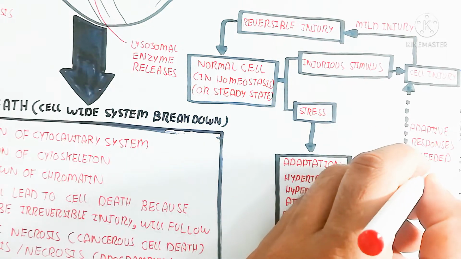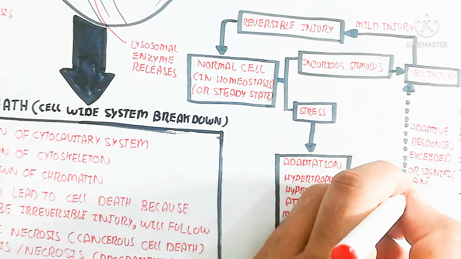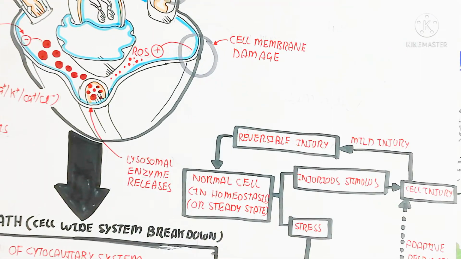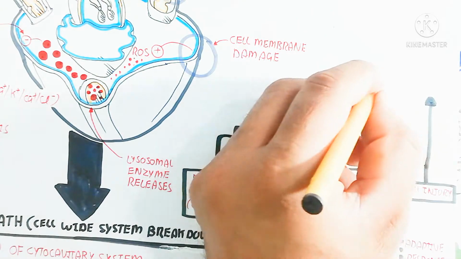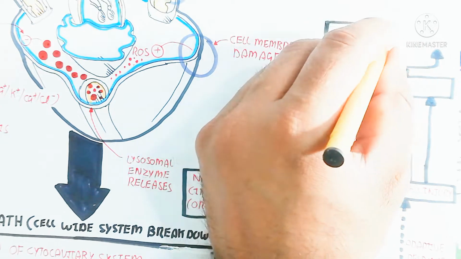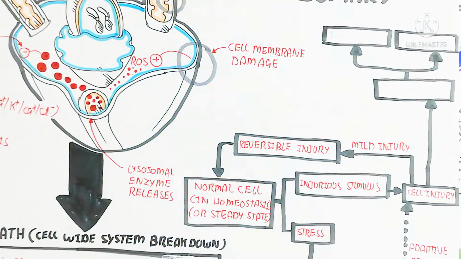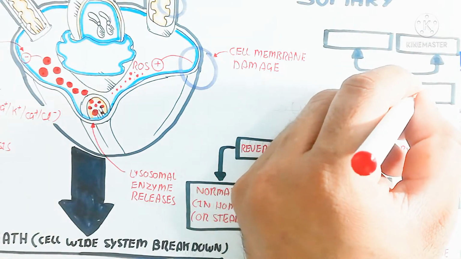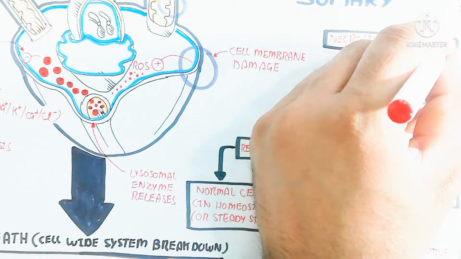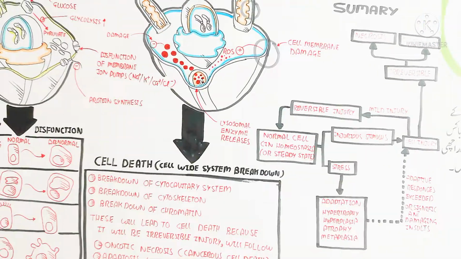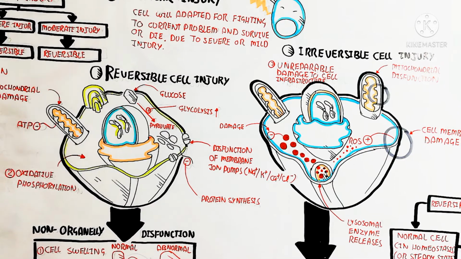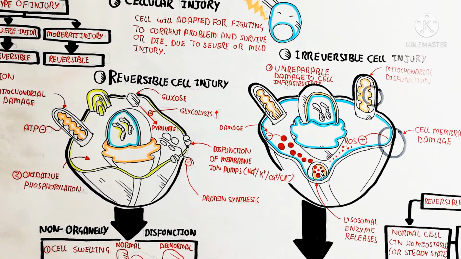or significant damaging insults, and in this way the cell injury will also lead to irreversible injury, because there can be mitochondrial damage or cell membrane damage, or a lot of other things. Lysosomal enzyme release will lead to cell injury, and this cell injury will become irreversible, and in this way it can be necrosis or apoptosis. Necrosis means injured cell death, while apoptosis means programmed cell death.